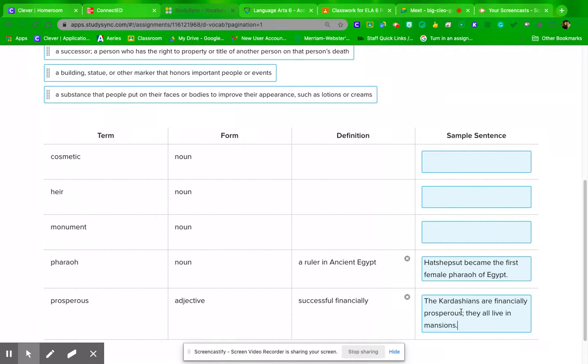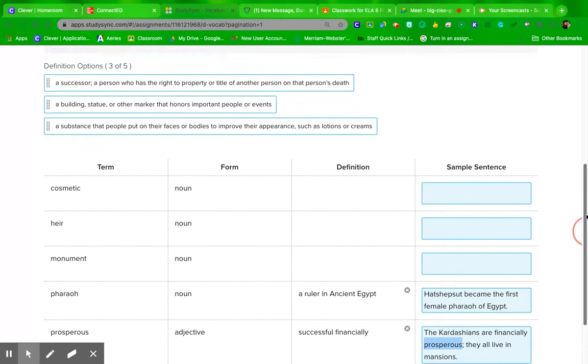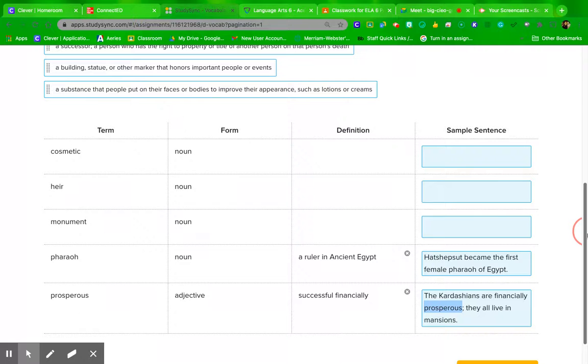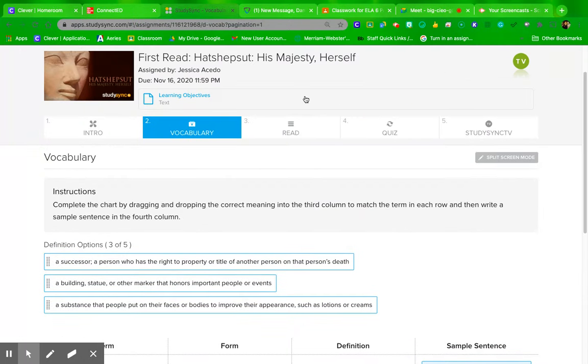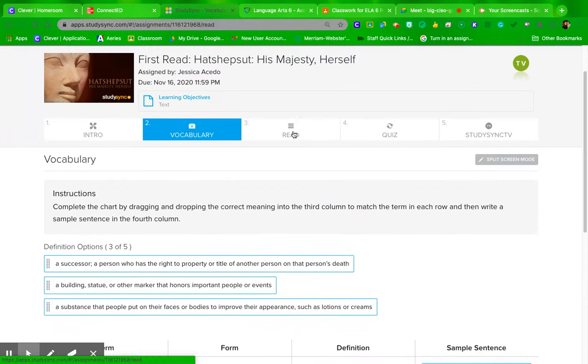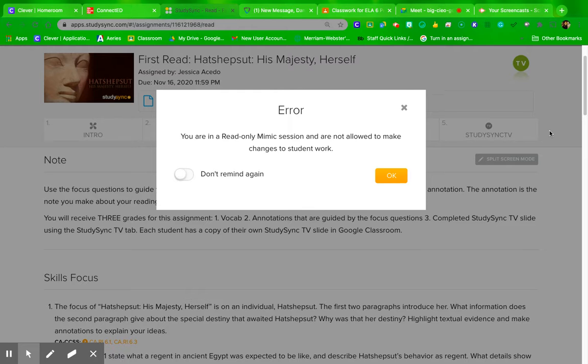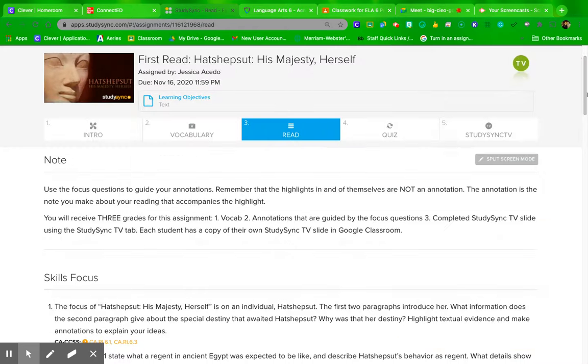Okay, I need to make sure that I have the word in my sample sentence that matches the term. Okay? So you're going to do this for all of your vocab.